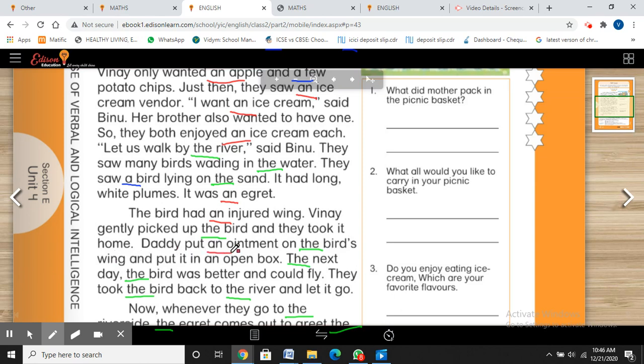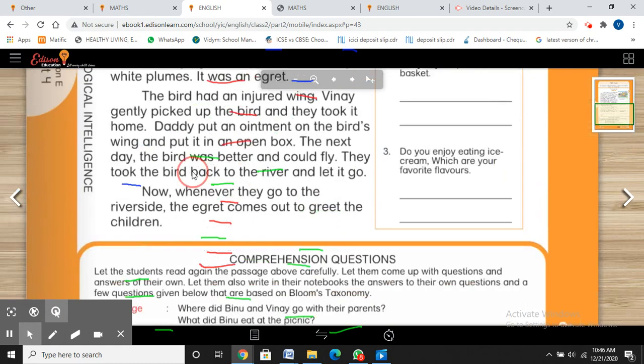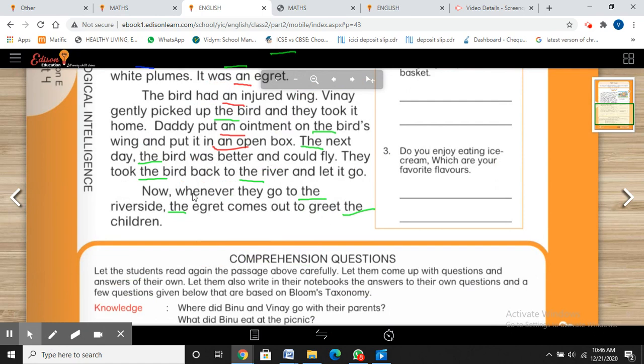Daddy put an ointment on the bird's wing and put it in an open box. The next day, the bird was better and could fly. They took the bird back to the river and let it go. Now, whenever they go to the riverside, the egret comes out to greet the children.